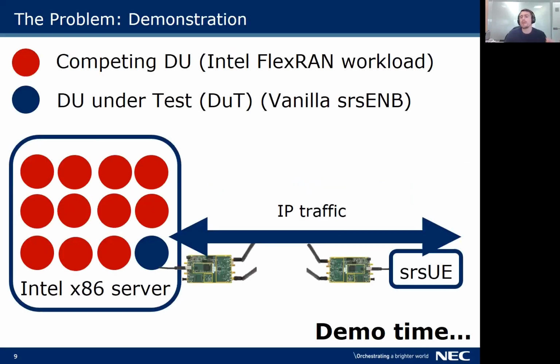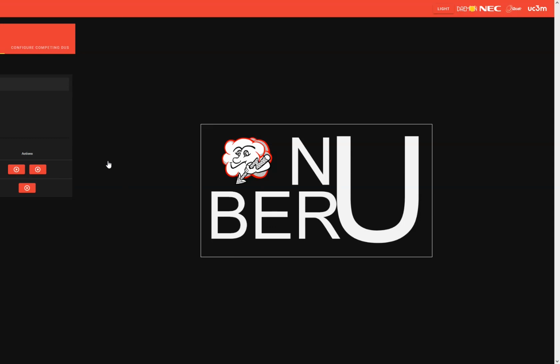To demonstrate this problem live, we have set up srsENB, which is an open source full-fledged LTE stack that implements the baseline pipeline we just described, transmitting and receiving regular IP traffic to and from a regular UE on a shared computing platform with 5 Intel CPU cores. We refer to this eNodeB as DU under test or DUT. Sharing the same pool of CPUs, a set of Intel FlexRAN instances, which we refer to as competing DUs, generate competing signal processing workloads. Note that we rely on the legacy Linux scheduler, and the threads of all the DUs have the same priority. This is the dashboard we will use to visualize the demo.